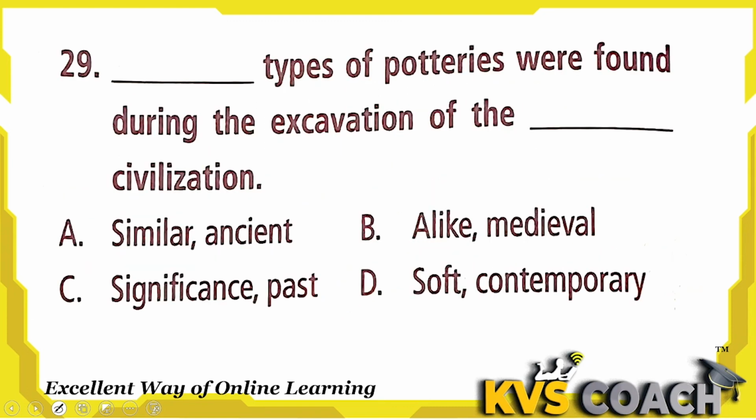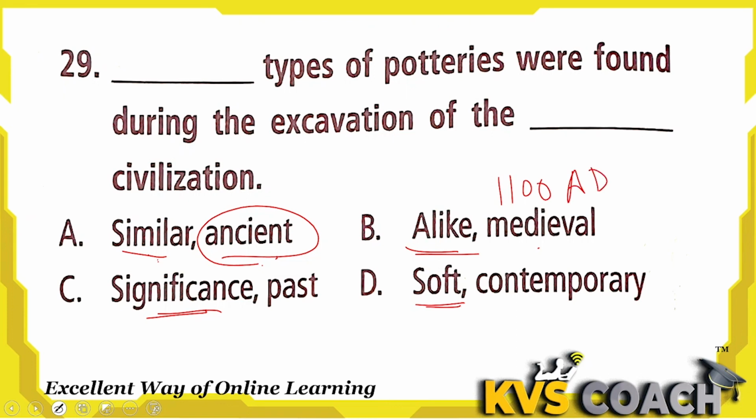Dash type of potteries were found during the excavation of the dash civilization. Similar, alike, significance or soft. Similar we can use, because for the second part, look, medieval is a special period of 1100 AD to 1500 AD, the medieval or middle age period. But if I'm talking about a civilization we can use the word ancient.